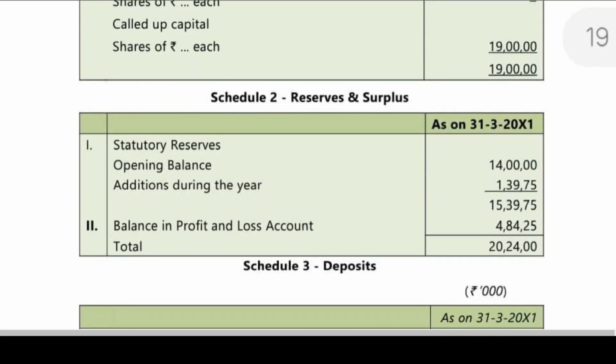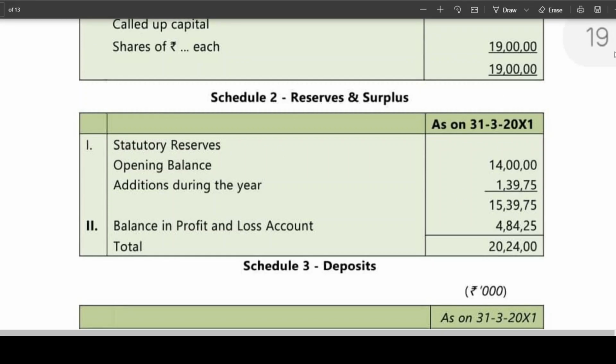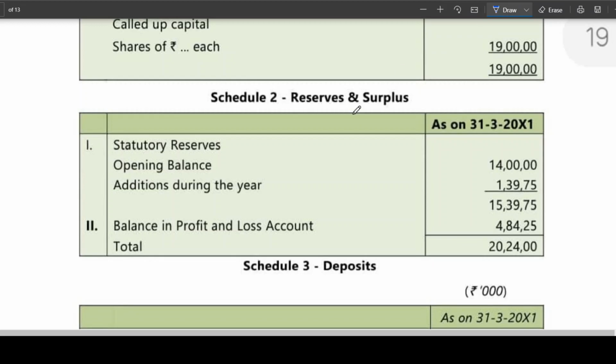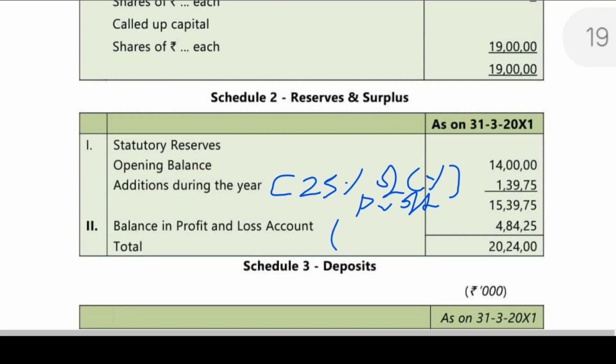Statutory reserve. This is the opening balance. And this is the current year additions during the year, which we'll be getting from, actually they have to calculate, 25% of current year profit, and this balance in P&L account we are getting from the P&L account.